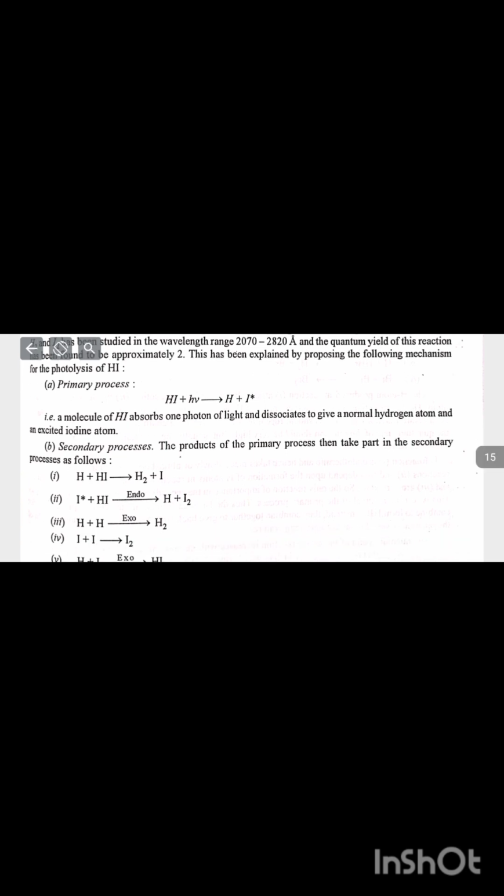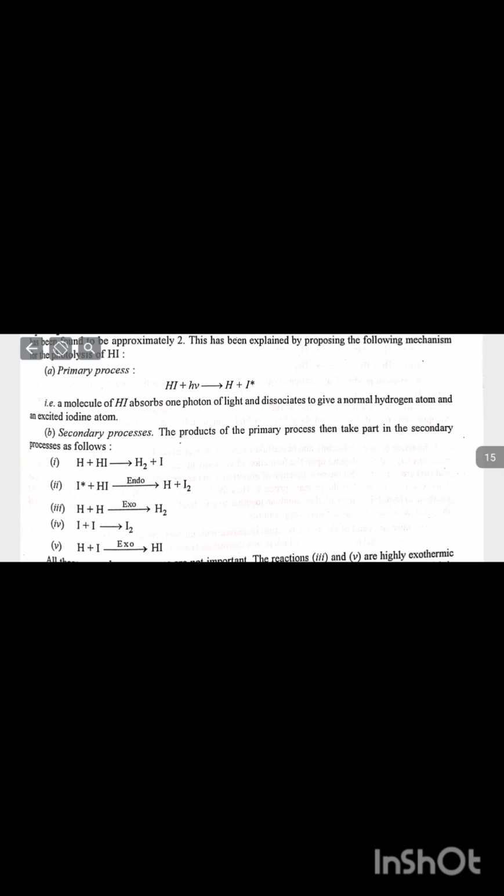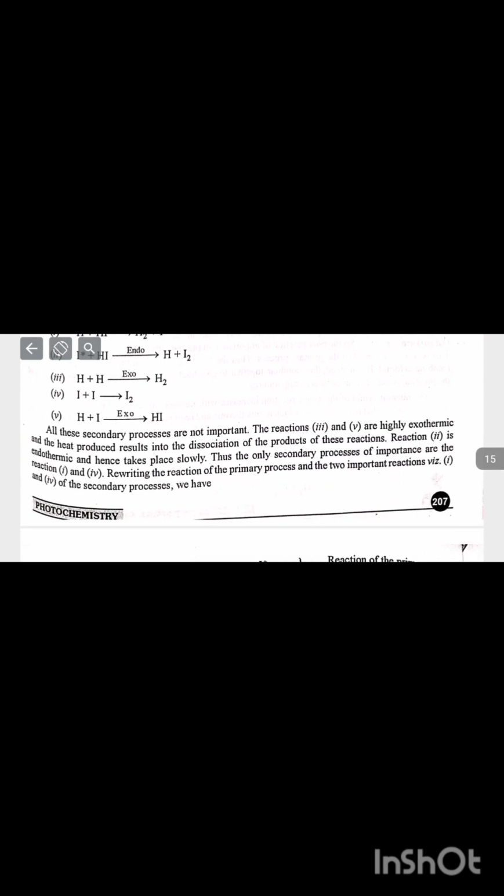Primary process: HI plus h nu makes H plus I free radical. A molecule of HI absorbs one photon of light and dissociates to give a normal hydrogen atom and an excited iodine atom. Secondary process: the products of the primary process then take part in the secondary process as follows. All these secondary processes are not important. The third and fifth reactions are highly exothermic, and the heat produced results in the dissociation of the products of these reactions. The second reaction is endothermic and hence takes place slowly.